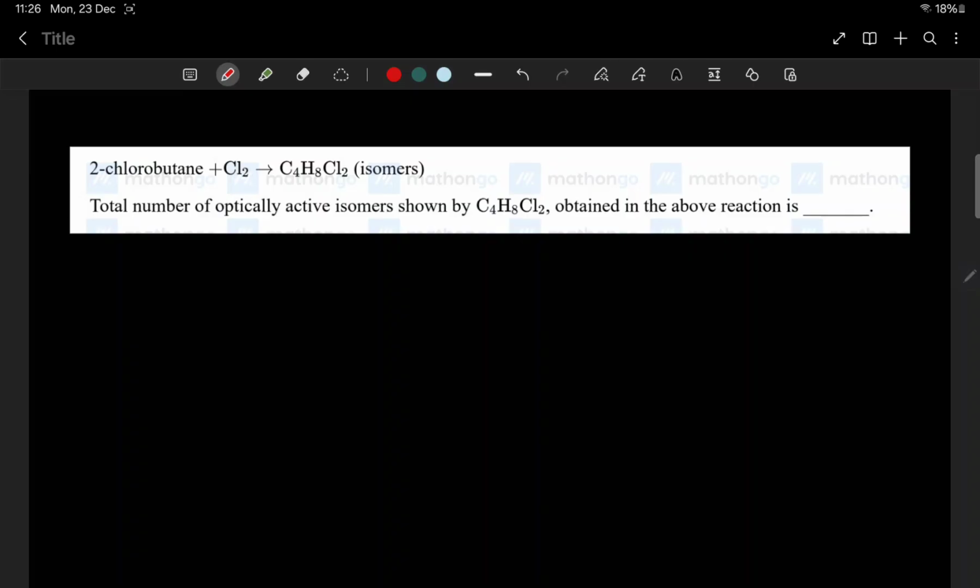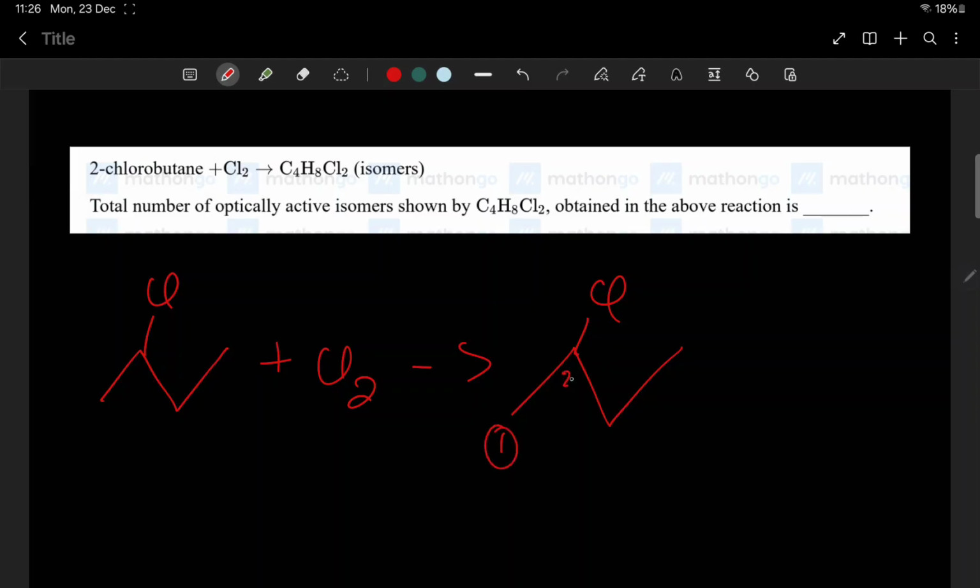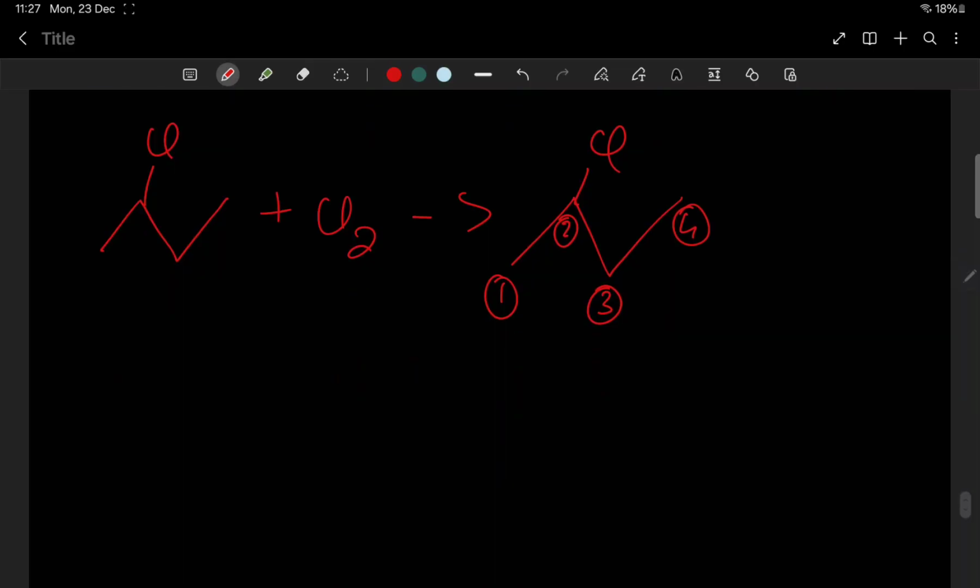2-chlorobutane, 1, 2, 3, 4, 2-chlorobutane plus Cl2 gives something like this. So this Cl, one more Cl will come here, right? So one more Cl can come in how many places? 1, 2, 3, 4. These 4 places the Cl can come.